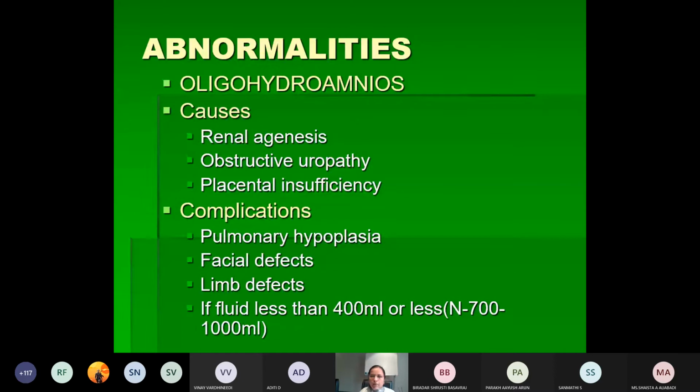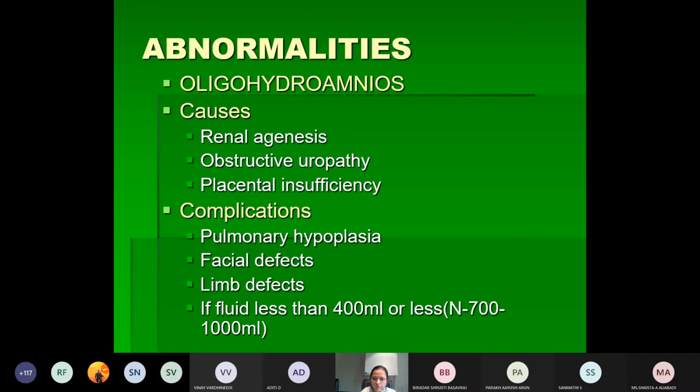Then you should know some abnormalities related to the amniotic fluid. We have told that amniotic fluid is around 700 to 1000 ml. Whenever the quantity is either less or more, there will be some abnormalities noted, and these will be related to some anomalies in the fetus. So you have to know that. What is oligohydramnios? Oligo means less. When there is a less amount of amniotic fluid circulating in the amniotic sac, how less? It is less than 400 ml, then it is called oligohydramnios.